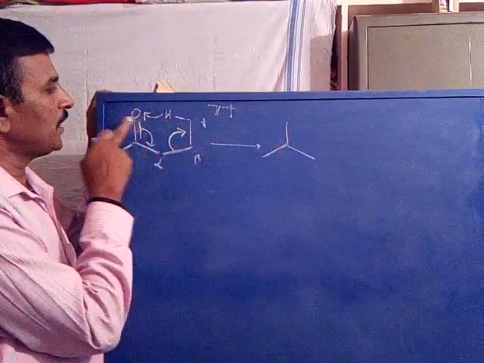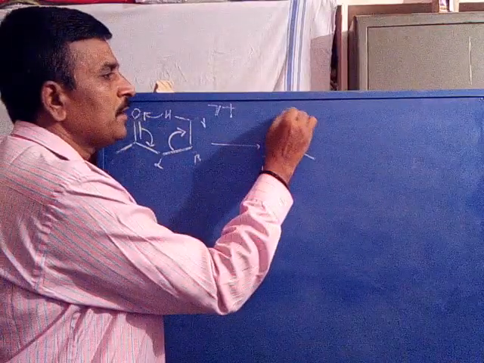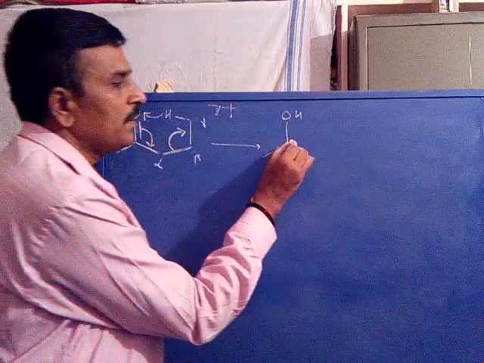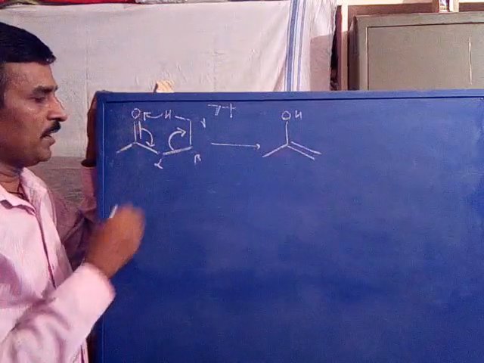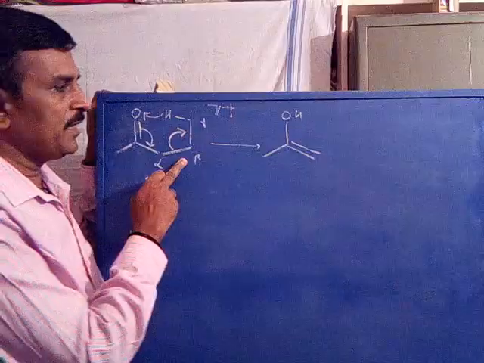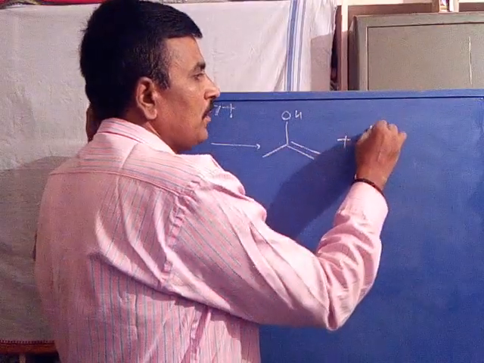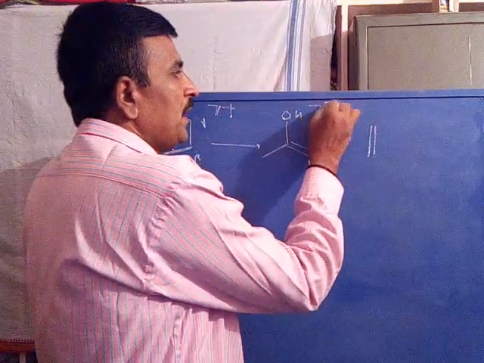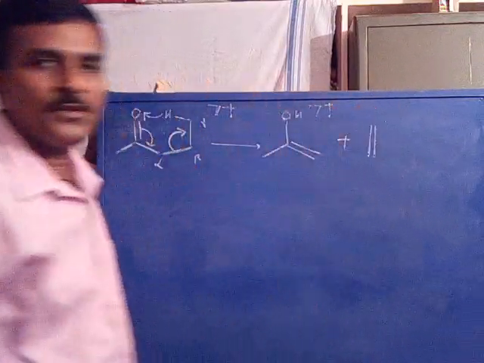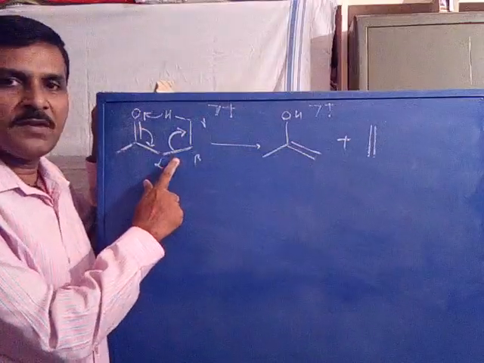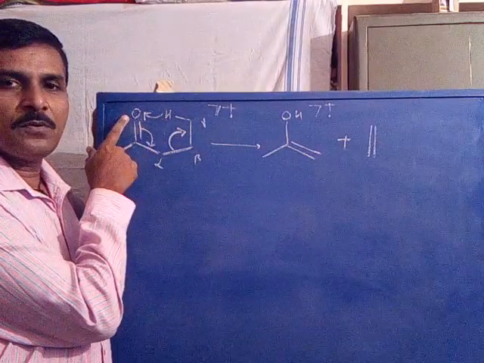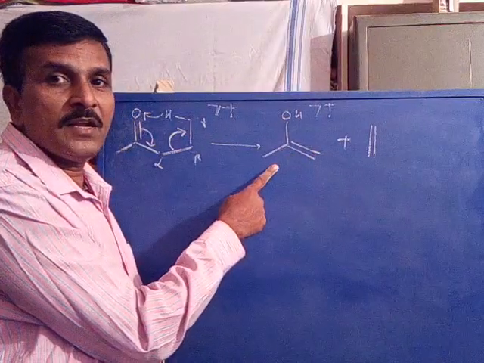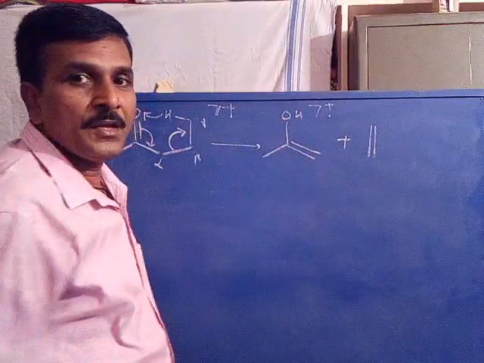Now when gamma hydrogen is transferred to oxygen, this becomes OH. When this pi bond is polarized towards this side, the carbon-carbon becomes doubly bonded. Now there is a breakage of the beta bond, therefore an alkene is formed. This appears as an ion radical, and this appears as a neutral. So you see, the beta bond is cleaved and gamma hydrogen is transferred to the unsaturated system, resulting in an ion radical. One is an ion radical, the other is a neutral.